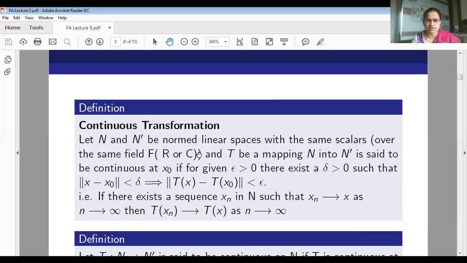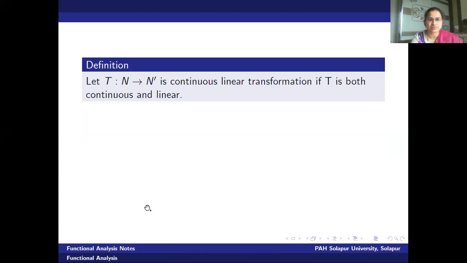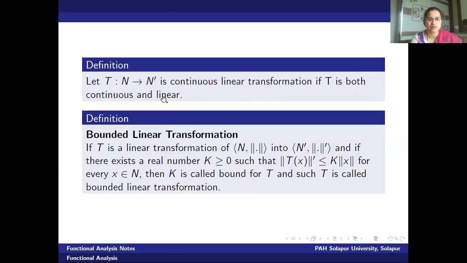Next, we go to the next definition. T, a mapping from N to N dash, is said to be continuous on the whole domain N if T is continuous at each point of the domain, at each x in N. Similarly, T is called a continuous linear transformation if T is both continuous as well as linear.